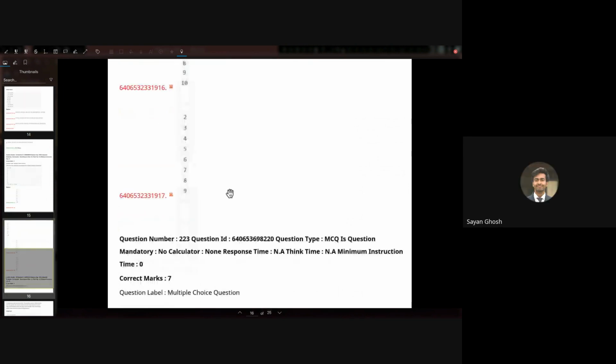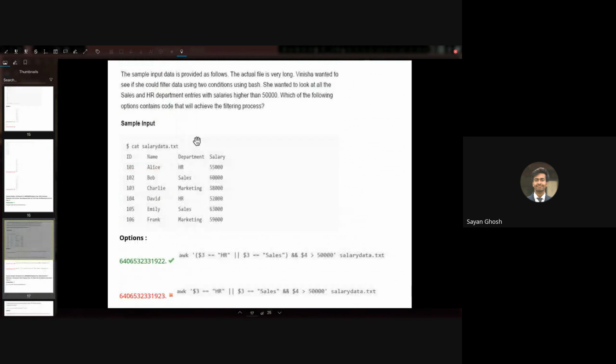So let's see the next question. Here the sample input data is provided as follows. The actual file is very long. Vinisha wanted to see if she could filter data using 2 conditions using bash. She wanted to look at all the sales and HR department entries with salaries higher than 50,000. So it has to be sales or HR. The third column, which is department, cannot be anything else. It has to be either sales or HR.